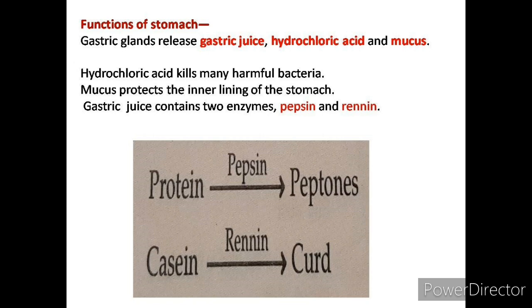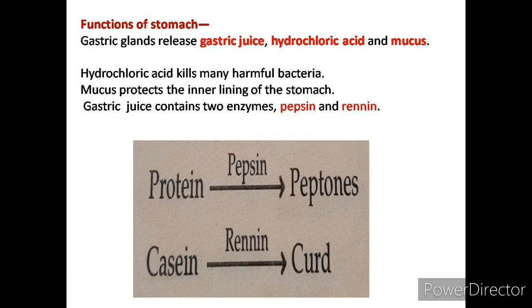Enzymes are basically chemical compounds which are helpful for digestion. The enzymes pepsin and renin are present in the gastric juice, which is secreted by the gastric glands, and these gastric glands are present in the stomach, which secretes the gastric juice, hydrochloric acid and mucus. Now this gastric juice contains pepsin and renin.